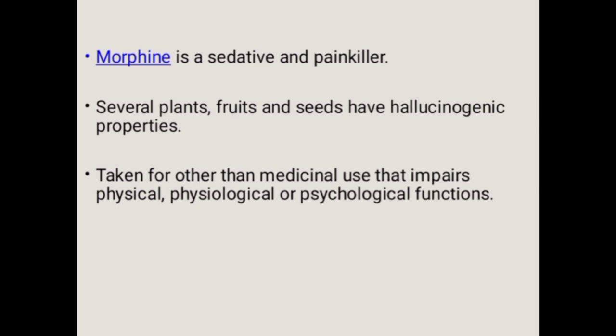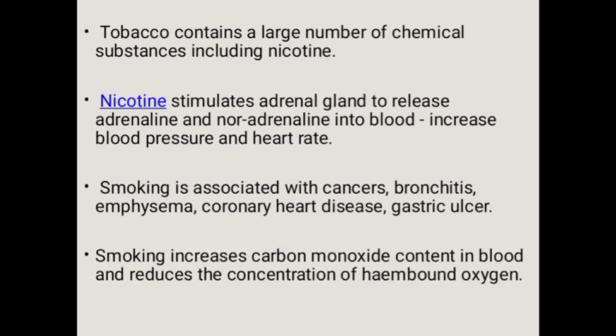Some parts of the plant have hallucinogenic properties, such as fruits and seeds. When drugs are taken for a purpose other than medicinal use, they impair a person's physical, physiological, and psychological functions.